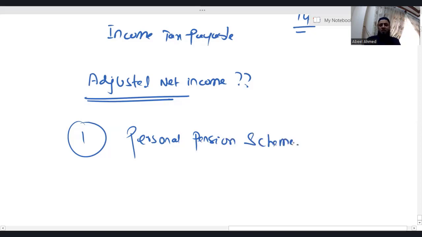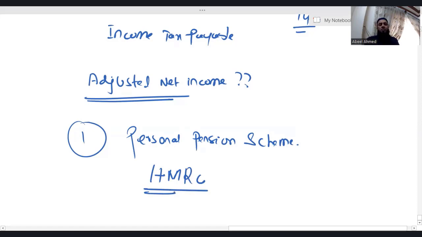For example, let's say an individual has taken an insurance policy for himself or herself. That is a personal pension scheme. Okay, now listen. According to the UK taxation authority, which is HMRC,